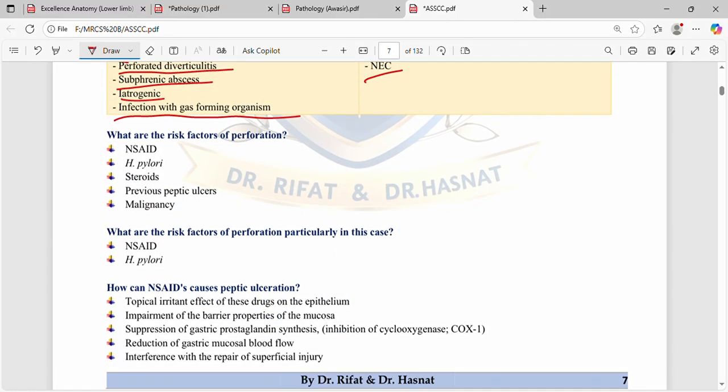What are the risk factors for perforation? NSAIDs, H. pylori, steroids, previous peptic ulcer, malignancy, and smoking. So what are the risk factors in this particular case? NSAIDs and H. pylori. How can NSAIDs cause peptic ulceration?